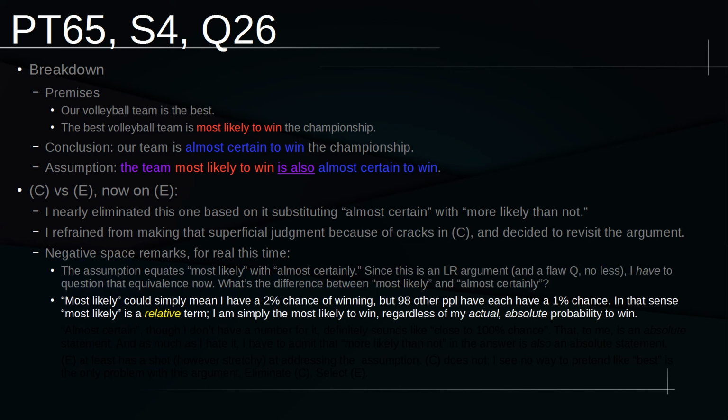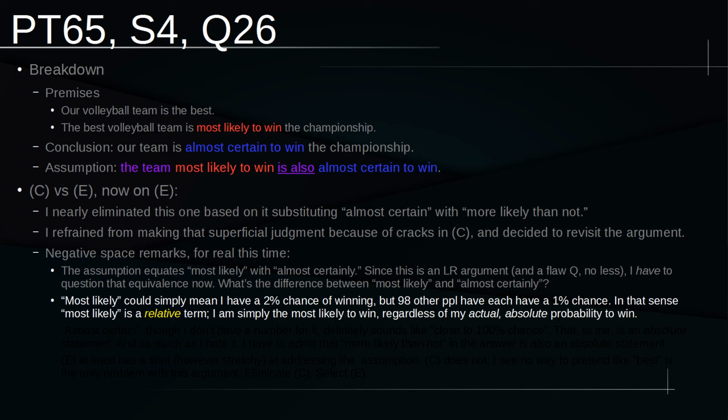So I started to do a little bit of hypotheticals here. Most likely could simply mean that I personally have a 2% chance of winning, but maybe 98 other people in the running with me each have a 1% chance. I just picked those numbers because it all added up to 100%. It doesn't have to, because probabilities don't really work that way, but that's just where my mind went. In that sense, I was able to see that most likely is a relative term. I am simply the most likely to win regardless of my actual absolute probability to win.